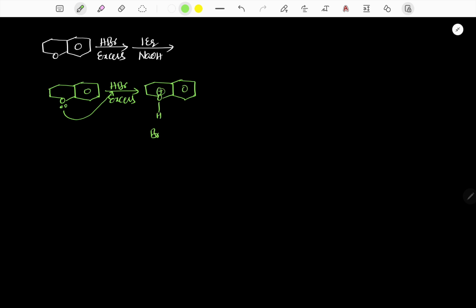Now we know that Br minus will attack, but Br minus cannot attack at this carbon because the benzene is connected to the leaving group, so the reaction won't take place. But at this point the reaction takes place. Since it is primary, we are following the SN2 reaction. Therefore the corresponding SN2 product is like this.